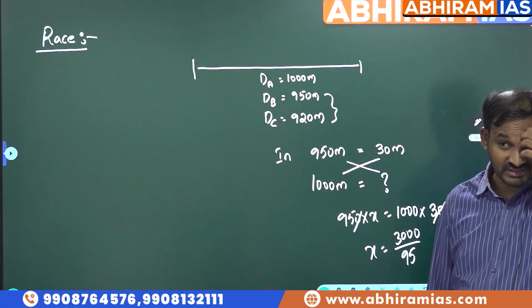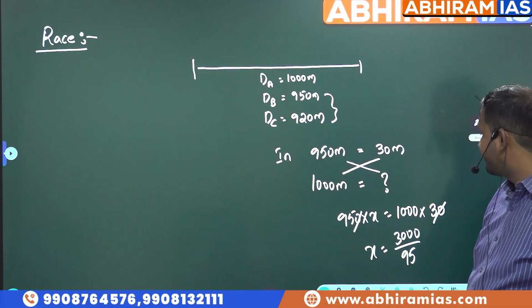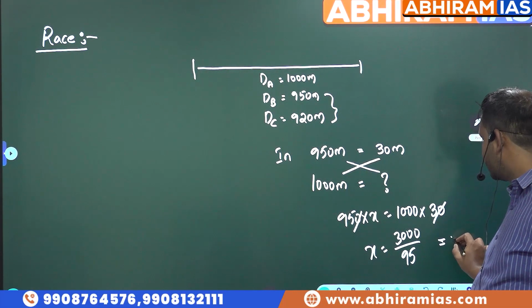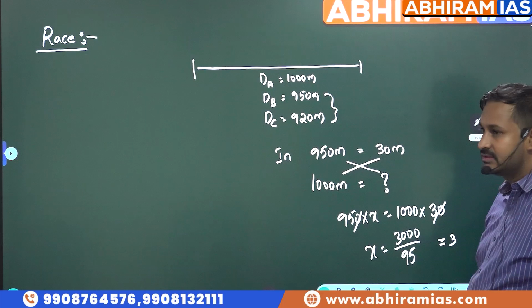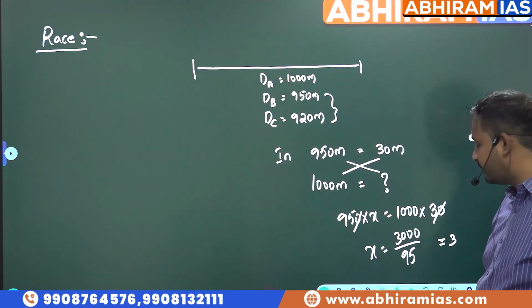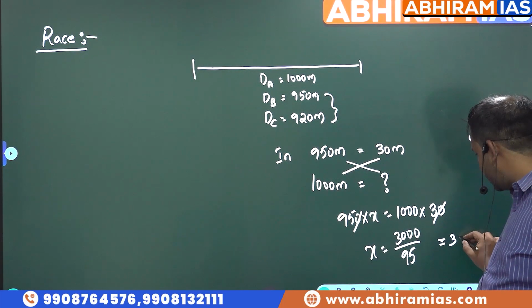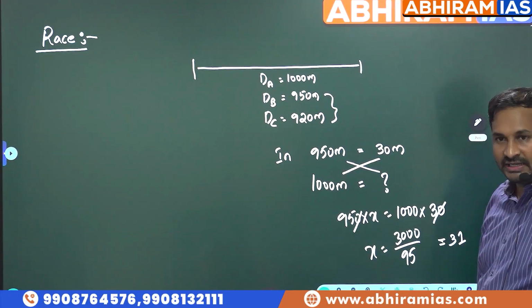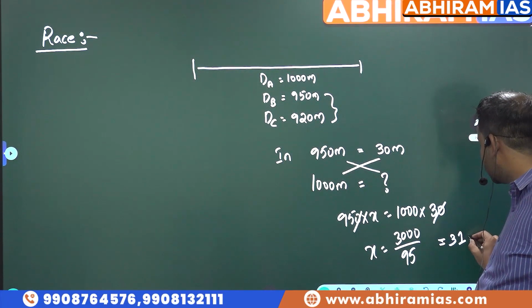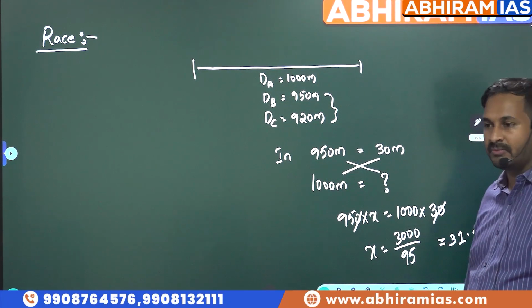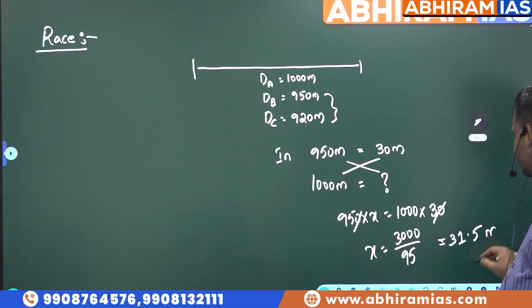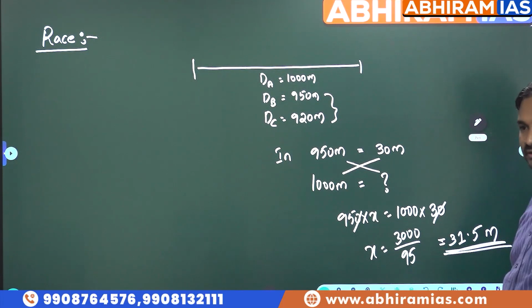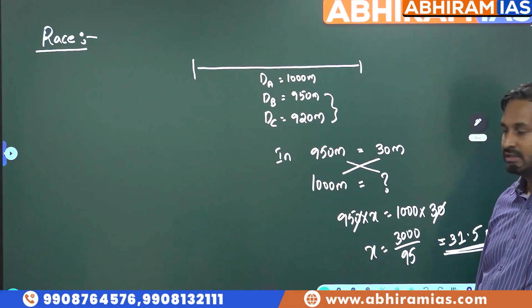What is the answer you will get? 3 times is 285. I will be left with 150. So 1 time is 95. I will be left with 55, means approximately 31.5 meters something you will get. So 31.5 meters will be the answer here.